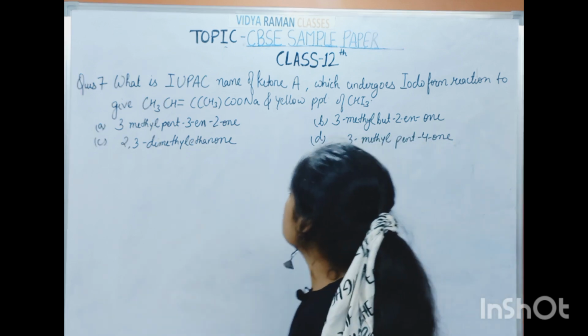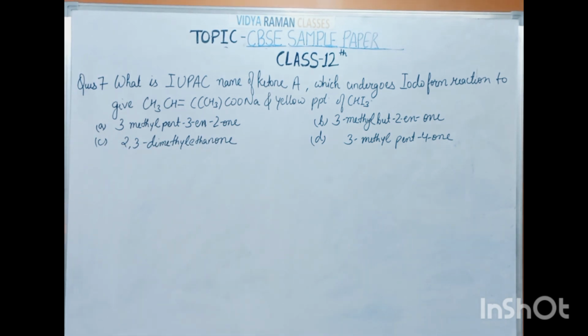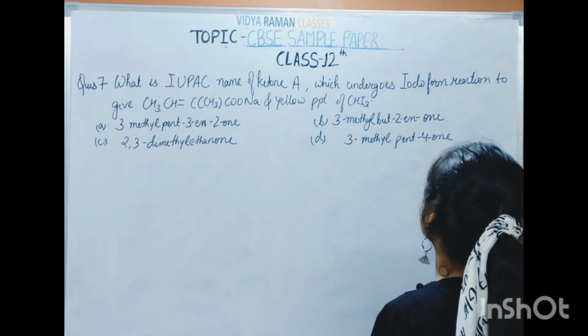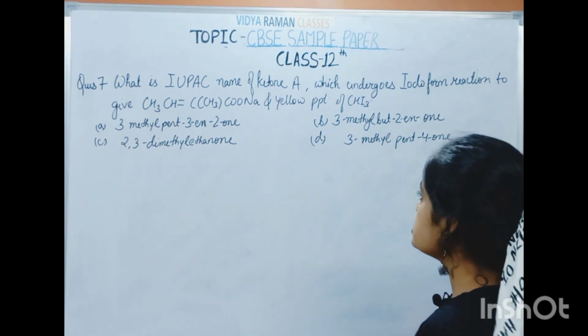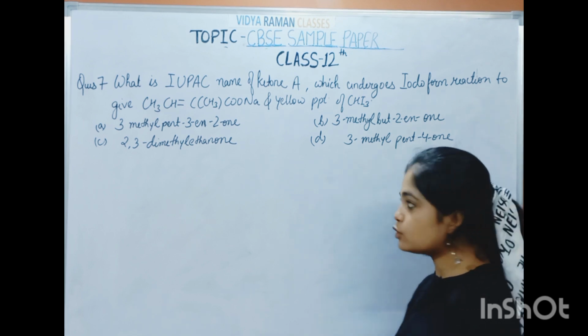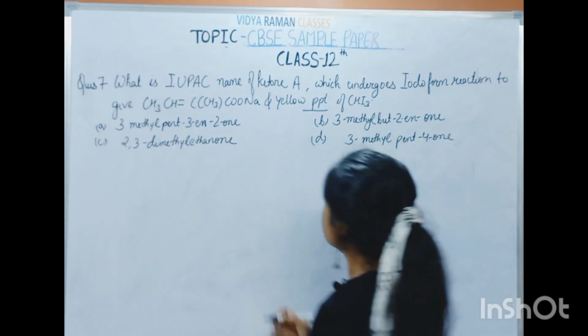The question is: what is the IUPAC name of ketone A which undergoes iodoform reaction to give CH3CH=C(CH3)COONa and a yellow precipitate of CHI3?